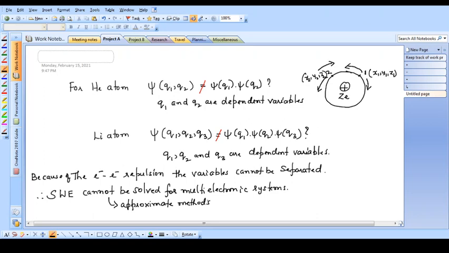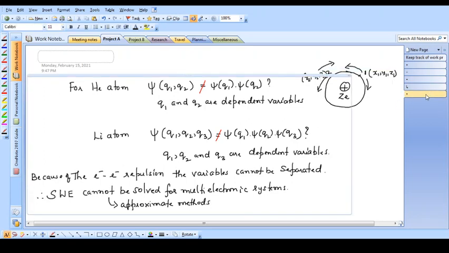There are different approximate methods that we use in quantum chemistry. The method which would give an energy value or a wave function expression very close to the true values, very close to the true function, will be considered as the best approximation method. Remember, as the name suggests, it is an approximate method, so you cannot find the exact thing, but at least we should try to find values which are very close to the true value.